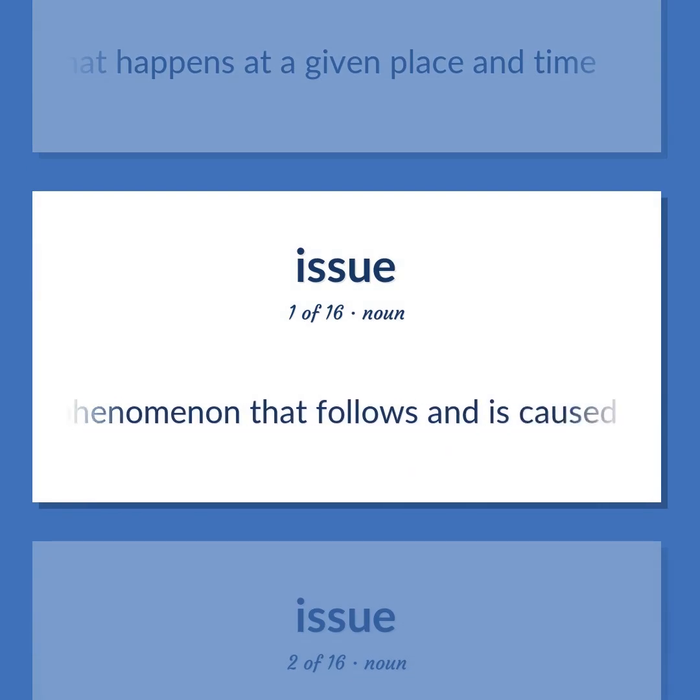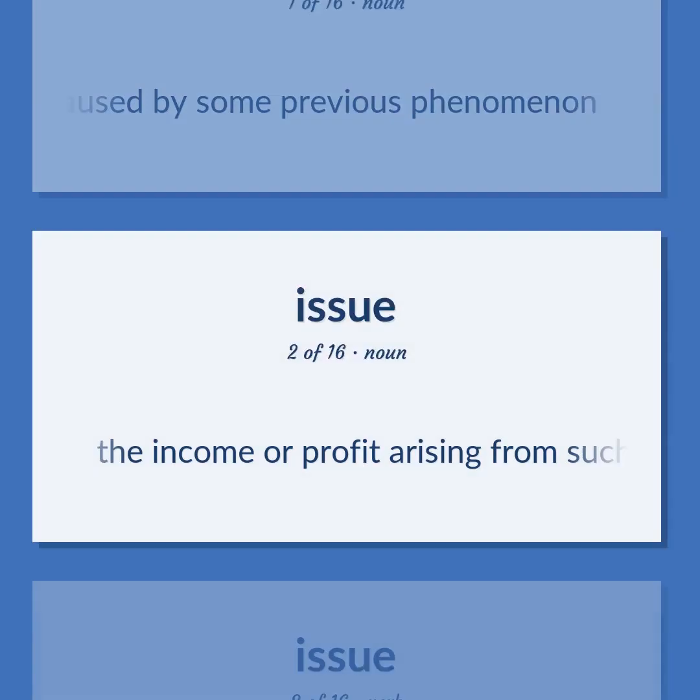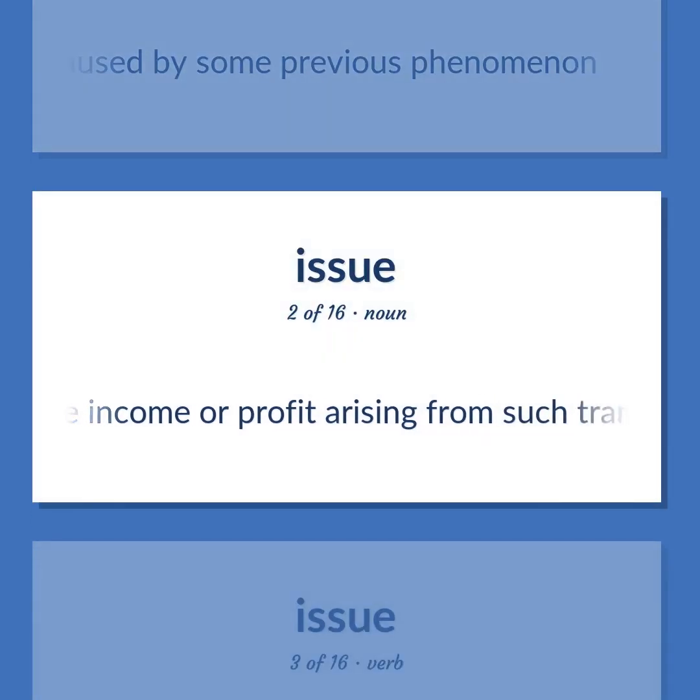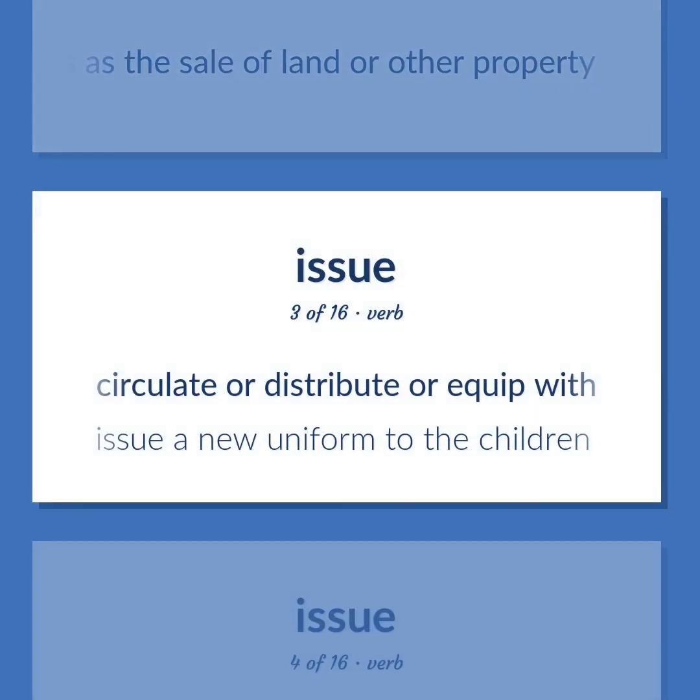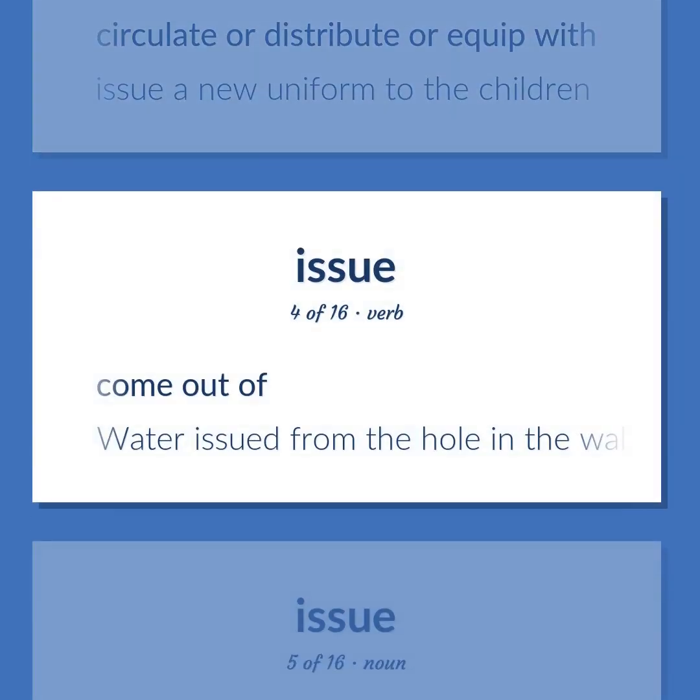A phenomenon that follows and is caused by some previous phenomenon. The income or profit arising from such transactions as the sale of land or other property. Circulate or distribute or equip with. Issue a new uniform to the children. Come out of. Water issued from the hole in the wall.